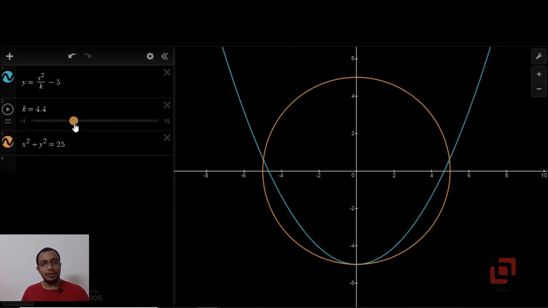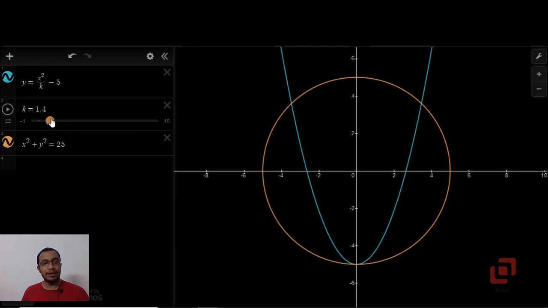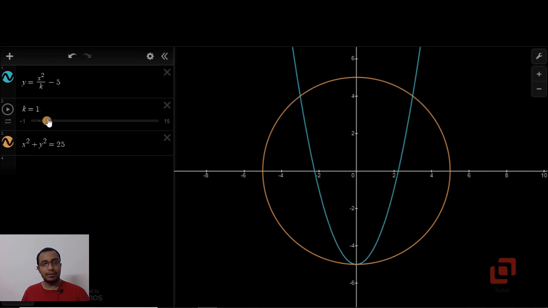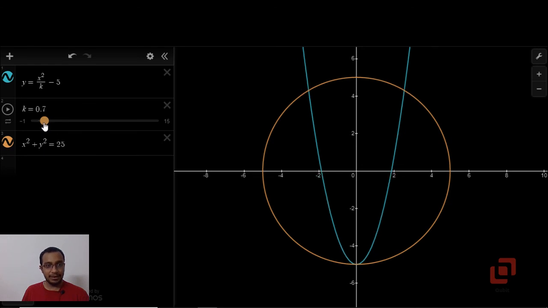If we continue to decrease k, the parabola will shrink itself, and when k becomes 1, that is the smallest natural number for which the parabola intersects the circle thrice. If you continue to decrease k, then the parabola will tend to the vertical line, the y-axis, and when k is 0, then y is infinity.